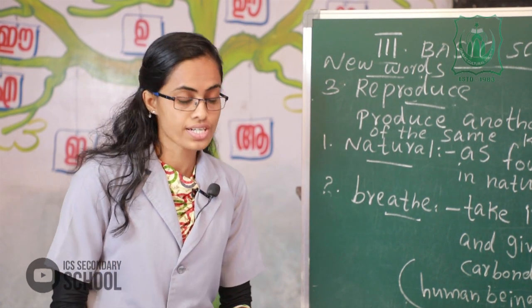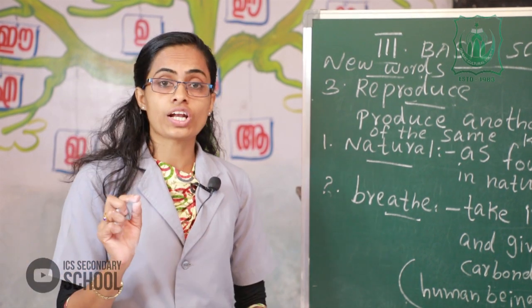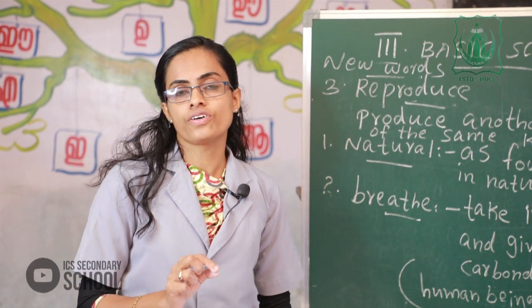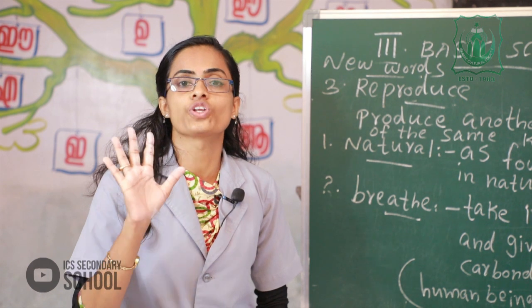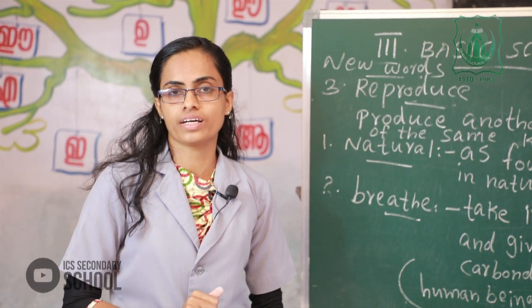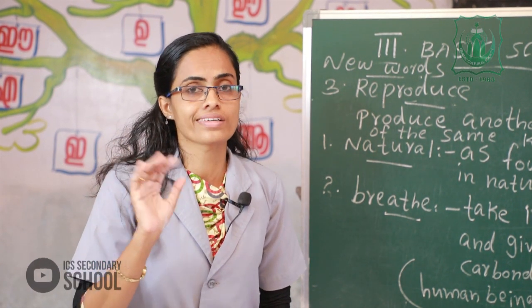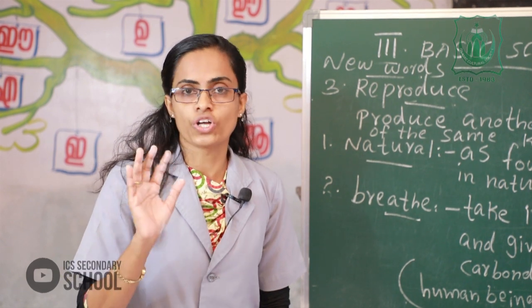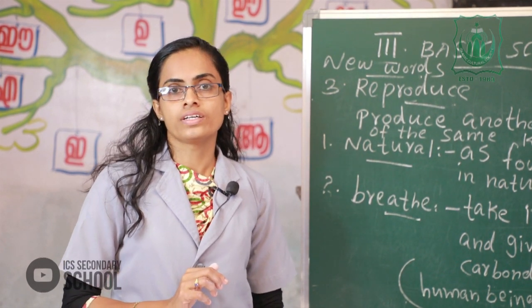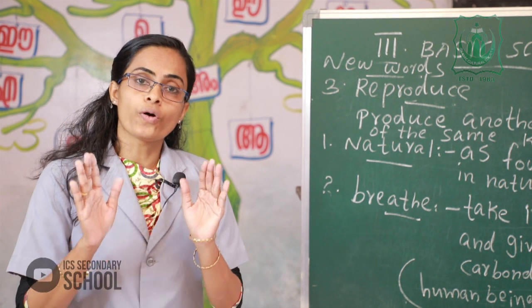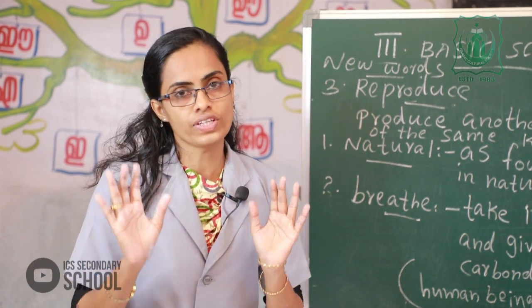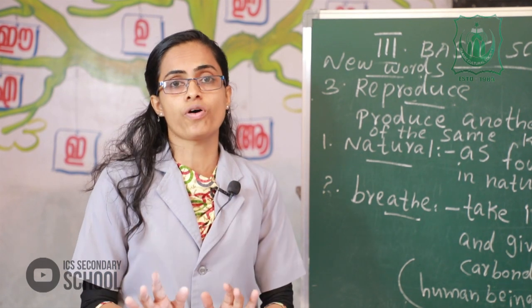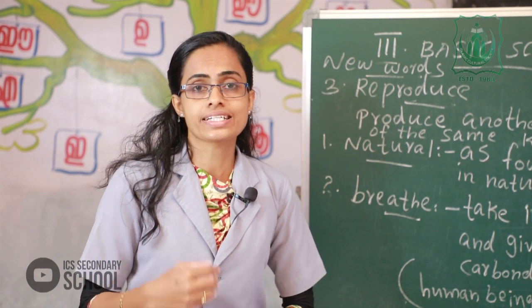The next, page number 109, the word search: find out 5 living things and 5 non-living things. In this lesson, the important thing, all of you study well what the features of living things are. I repeat once more, please listen to me.